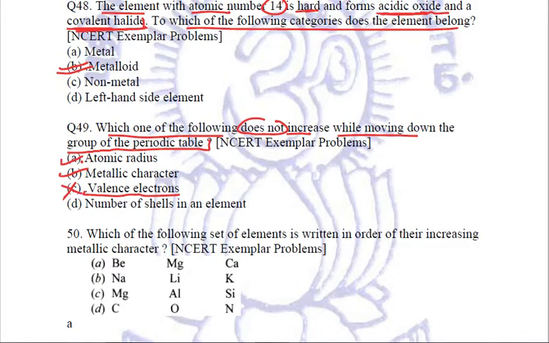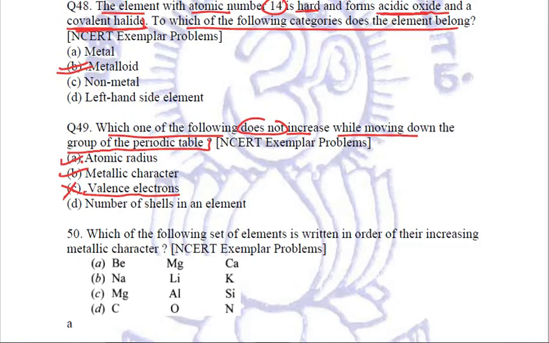Why? Because the number of valence electrons always remains same for all the elements in any particular group, and that is actually the main reason why they are placed in one particular group, because they all have got the same number of valence electrons, due to which their chemical properties are same.